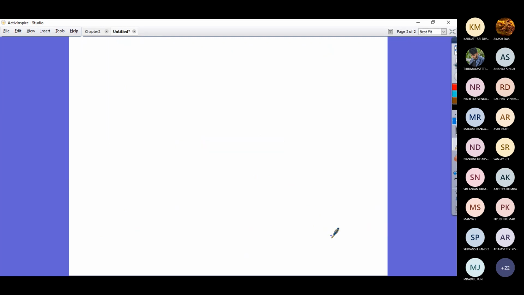Then, when you know the net input to the neuron, if the net input to the neuron exceeds the threshold value, then the neuron fires 1.